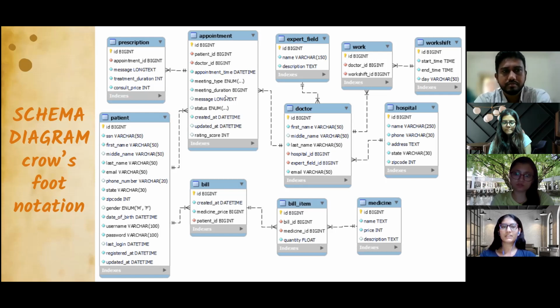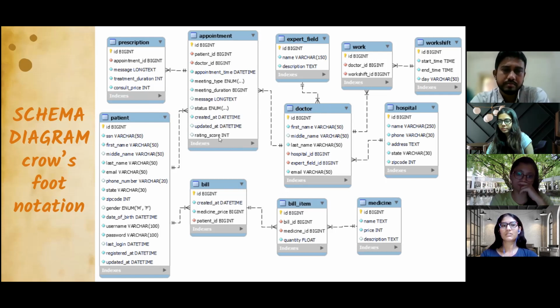And then the meeting duration, this is checked only for online meeting types, not for offline. And then the message, this is nothing but the message given by the patient to the doctor regarding his problem or any other kind of thing also. And status is nothing but new, approved, or rejected by the doctor. So when a patient sends in an appointment request to the doctor, he can approve it or reject it. So for that, we have included the status attribute over here.